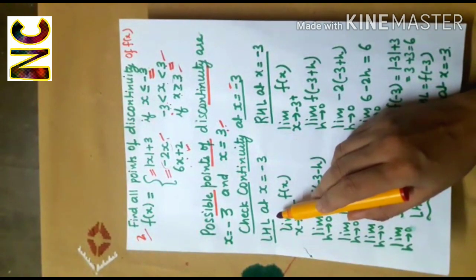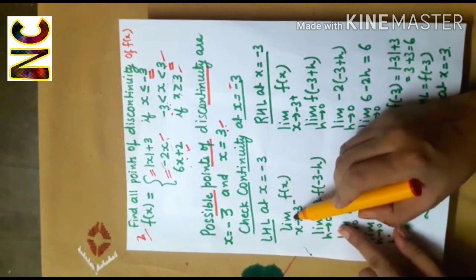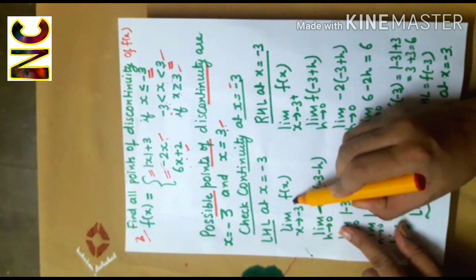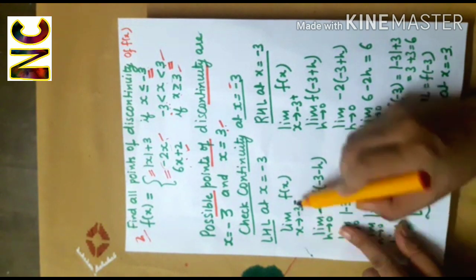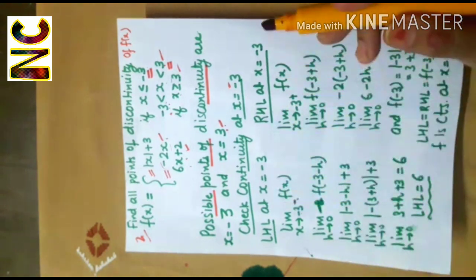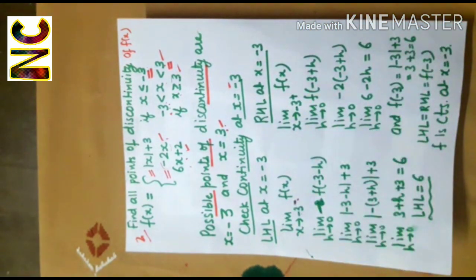Left hand limit at x equal to minus 3 is denoted by limit f(x) as x approaches minus 3 from the left. This negative sign indicates that we are approaching minus 3 through values smaller than minus 3.